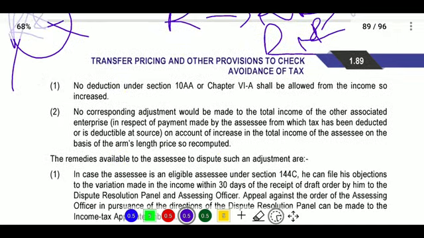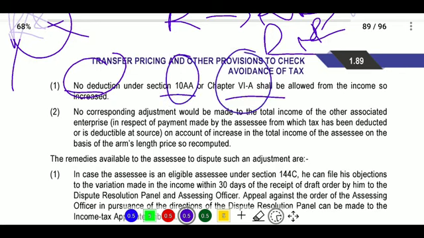see the consequences. No deduction will be allowed under section 10AA. Chapter 6A deductions shall not be allowed. So 10AA deductions and Chapter 6A deductions are not allowed on the income, so the income will be increased. What happens if the income is decreased? It will not be adjusted. If the income is decreased, there is no option; you will not get any reduction in tax.